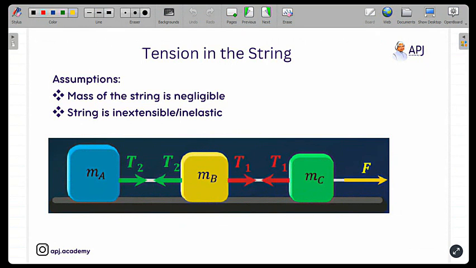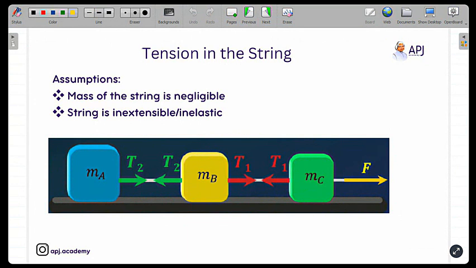In the last class, we started with this topic, tension. I told you about what tension in a string is. So I hope you remember about the tension. Tension is a type of pulling force. It's a type of pulling force.